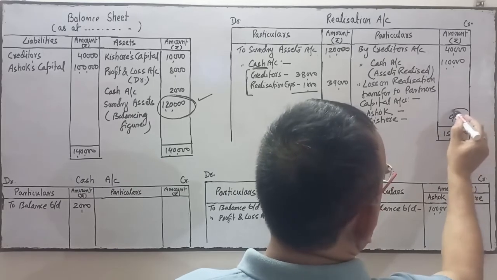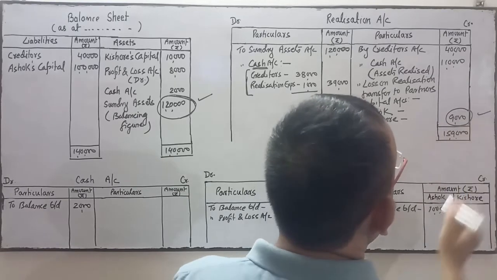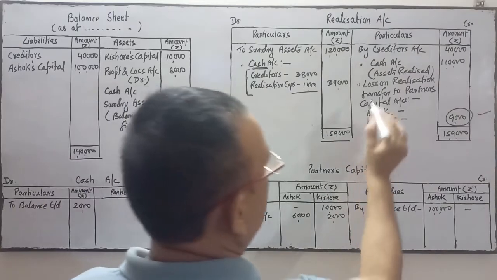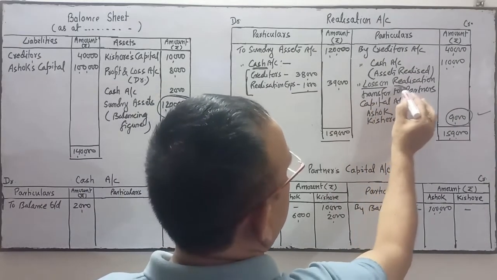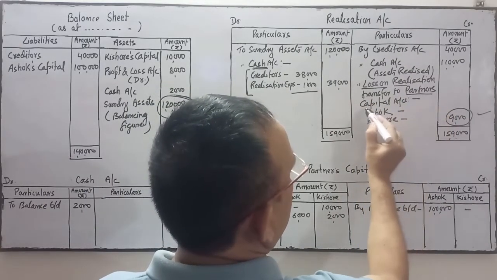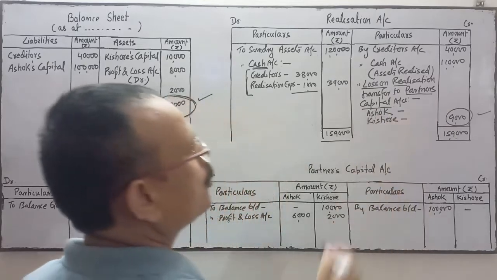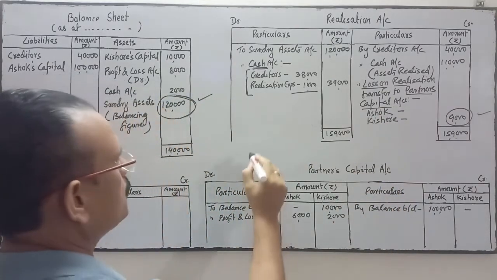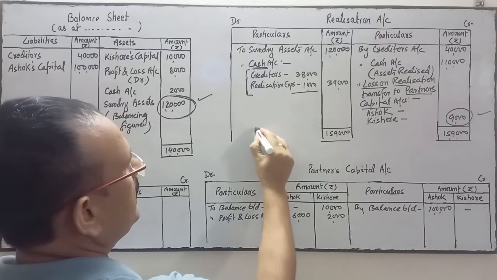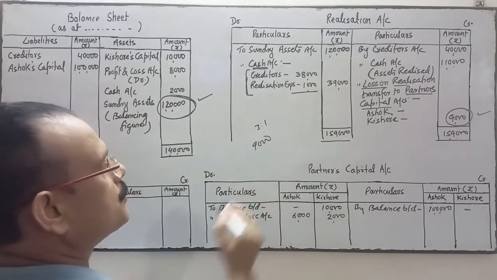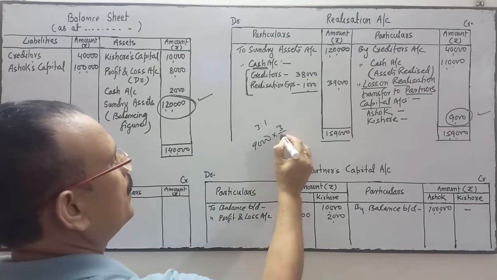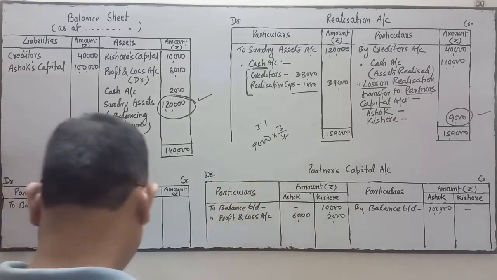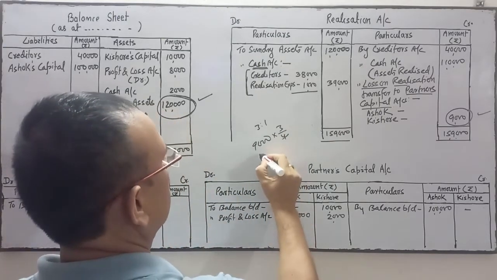This is the difference amount. This loss on realization is transferred to the partners' capital accounts of Ashok and Kishore, in their profit sharing ratio. So 9,000 will be divided in the profit sharing ratio 3:1, 3/4 and 1/4.